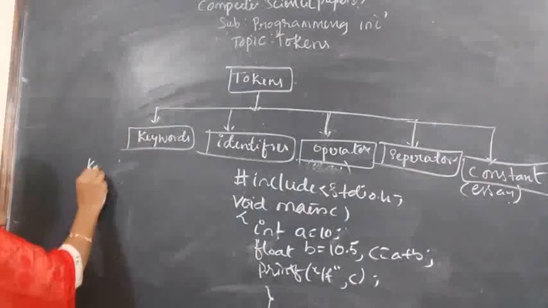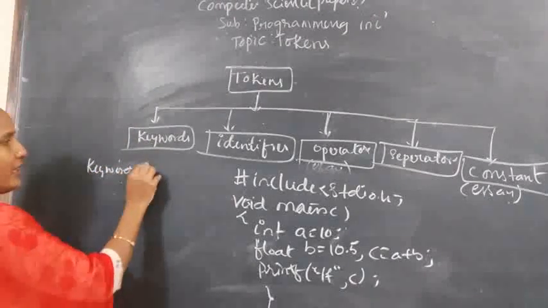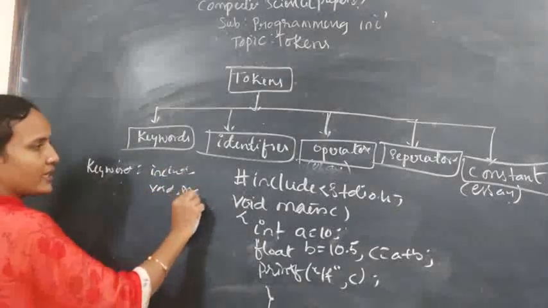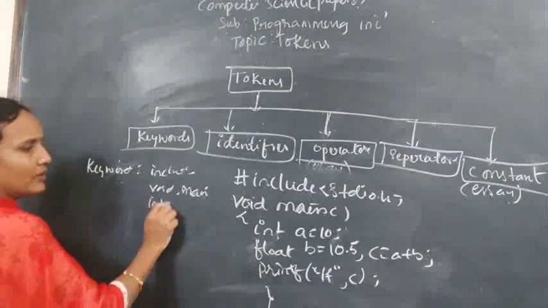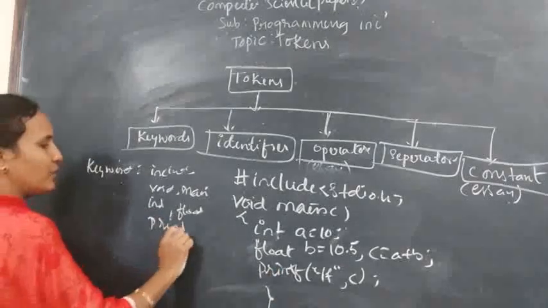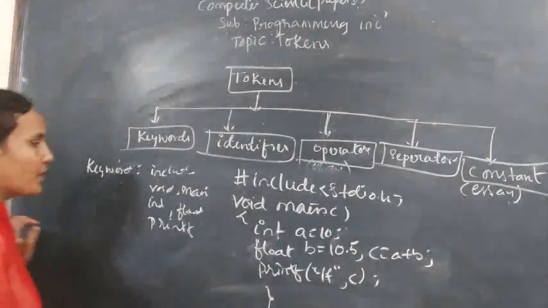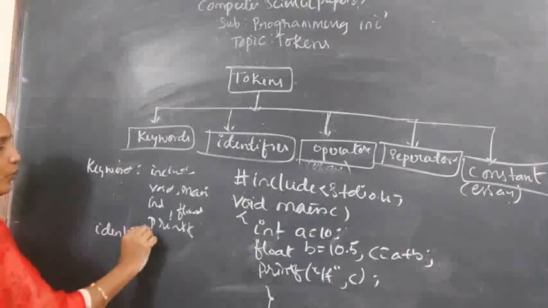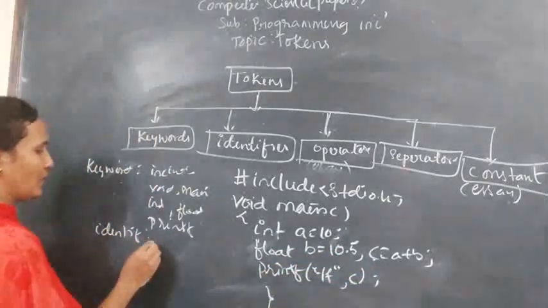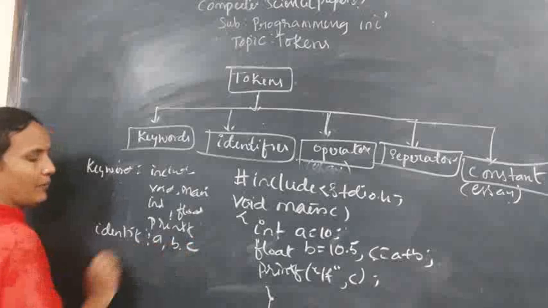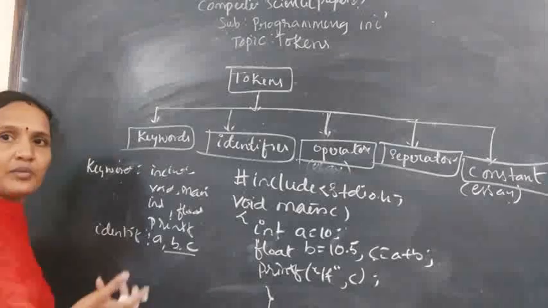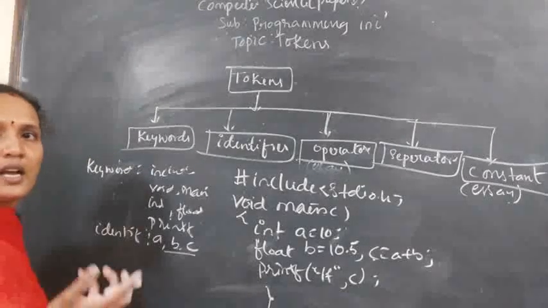First, keywords. Hash include is a keyword. Void is a keyword. Main is a keyword. int is a keyword, float is a keyword, printf is a keyword. These are the keywords which you are getting from C. Now come to identifiers, where the user has given the name. What names has the user supplied? A, B, C. These are not keywords, these names are given by the user. As already said, whatever names the user supplies are called identifiers.